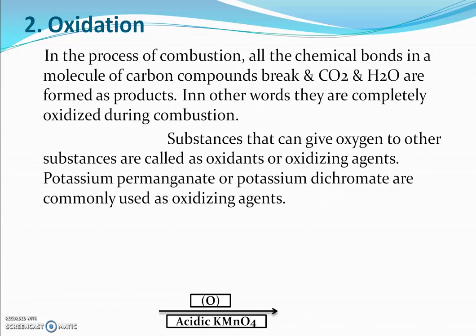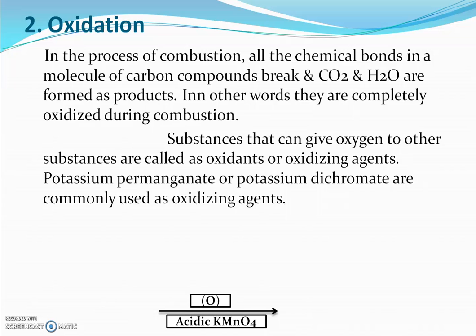Substances that give oxygen to other substances are called oxidants or oxidizing agents. In organic chemistry, oxidizing agents like potassium permanganate or potassium dichromate are commonly used.